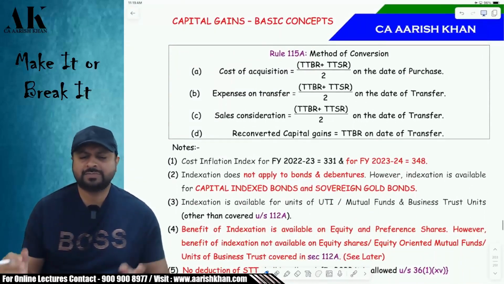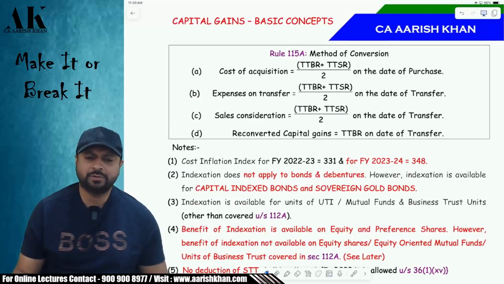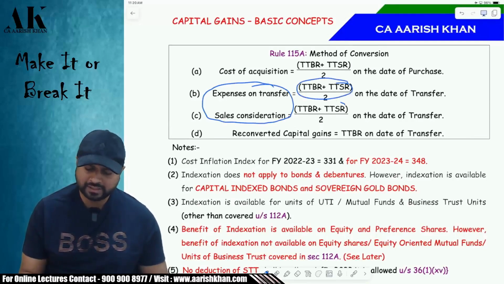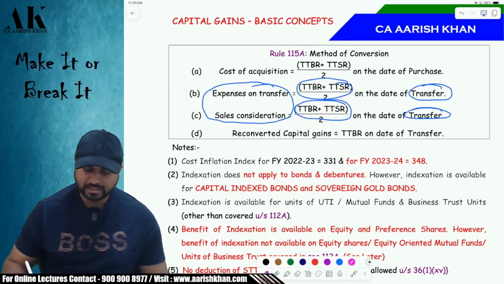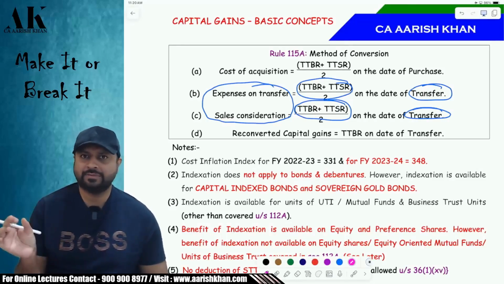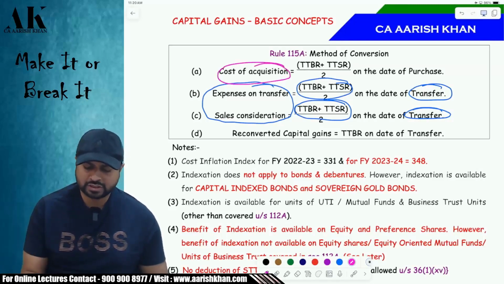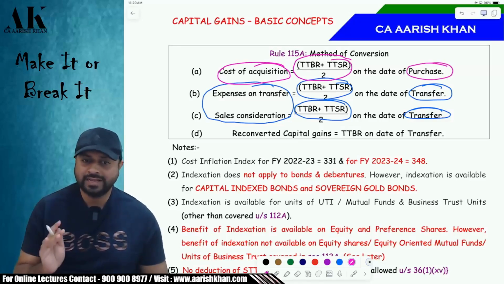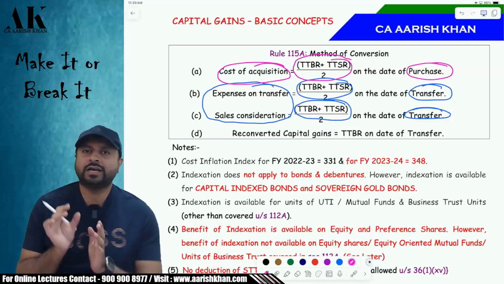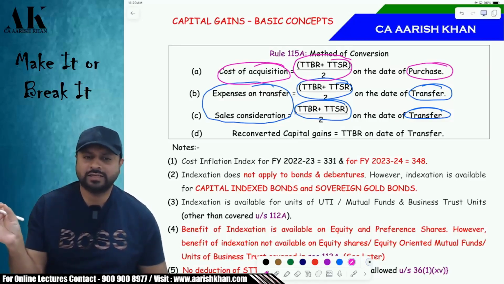So what happens in this particular proviso? How is the capital gains computed? Remember, you have to first convert your sale consideration and expense on transfer, both of them, as per the average of TTBR and TTSR on the date of transfer. For sale consideration and for expense on transfer, the rate is the same: average of TTBR and TTSR on the date of transfer. For cost of acquisition, you have to take the average of TTBR and TTSR on the date of purchase. And then once you do this, you will get a capital gain in foreign currency, in dollars, in pounds.